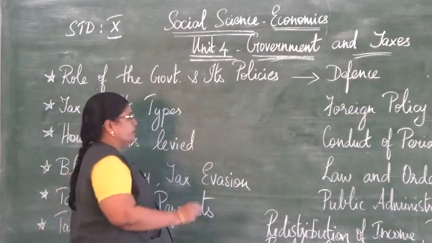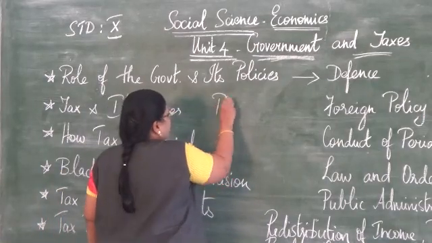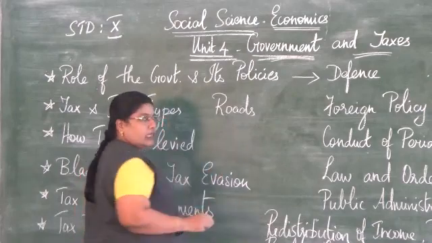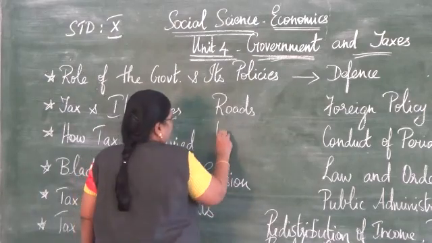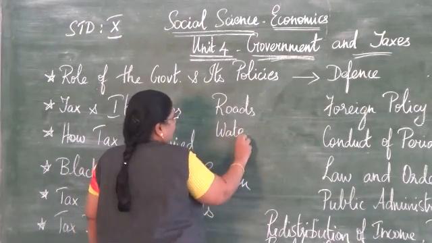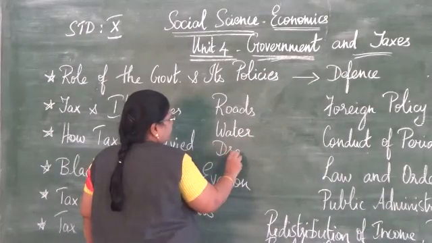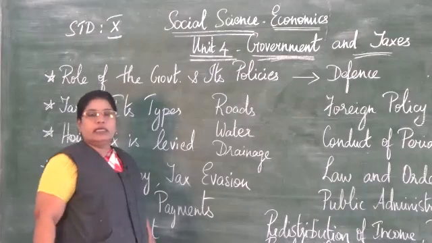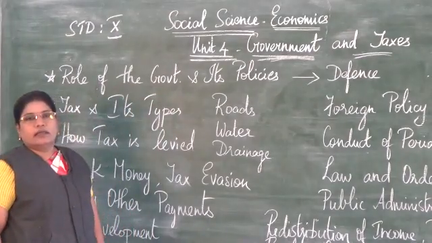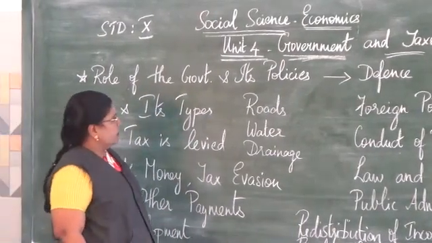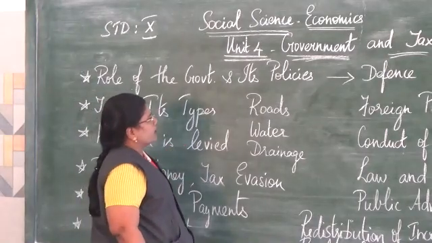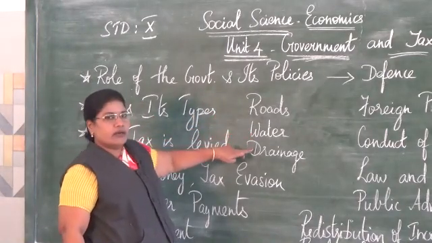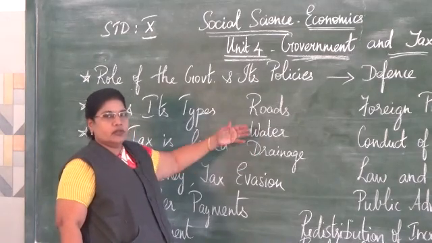For example, constructing roads or maintaining them, water supply, a drainage system and so on. So, from the money collected from the people, the government builds roads, regulates the water supply, the drainage system and so on.